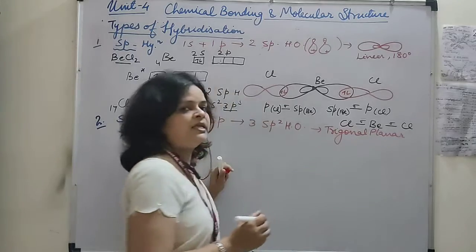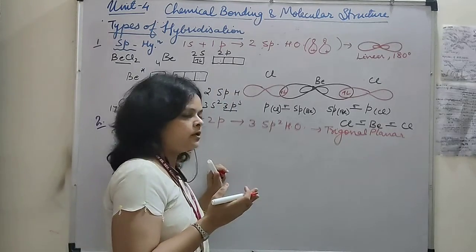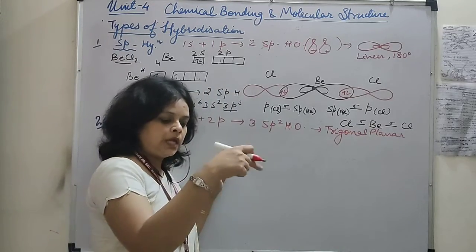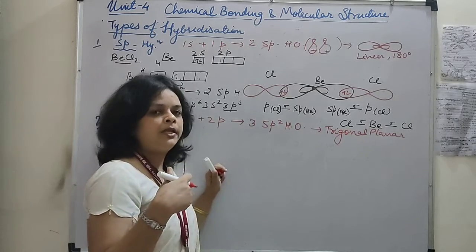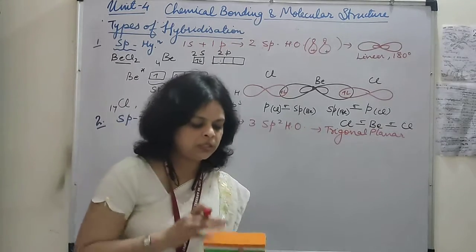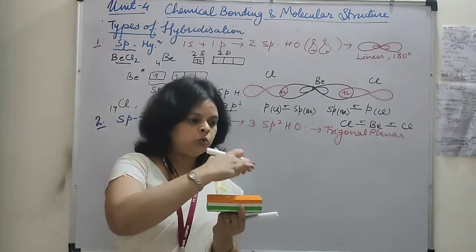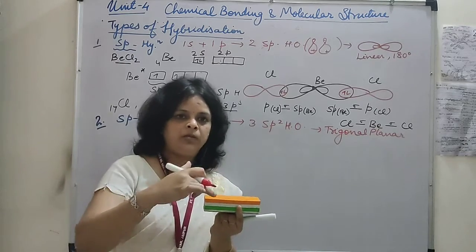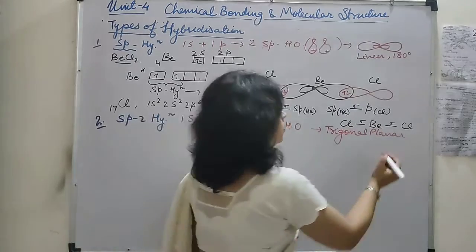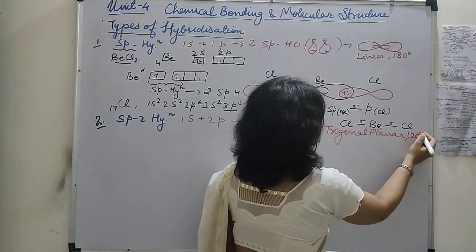When we were discussing VSEPR theory, I told you what trigonal planar is. They are arranged in a planar way in a plane. Suppose this is a plane, so the central atom will be there, and 1, 2, and 3. The 3 will be in one plane at an angle of 120 degrees.